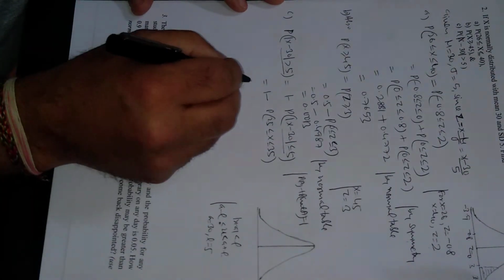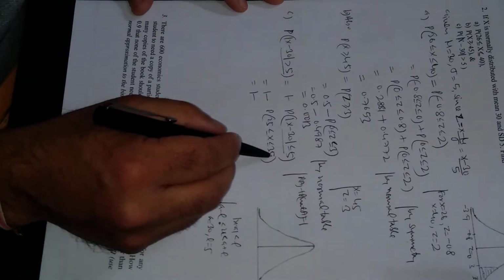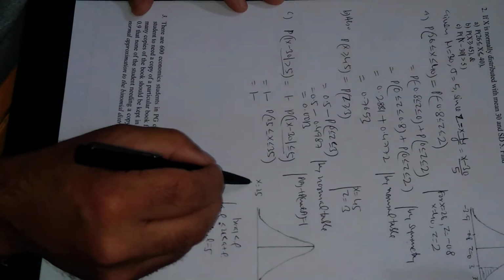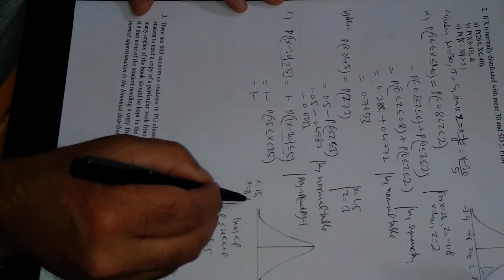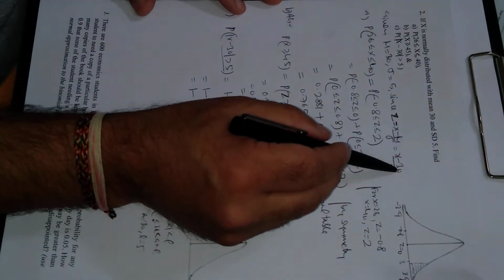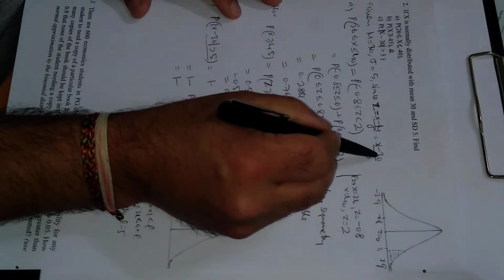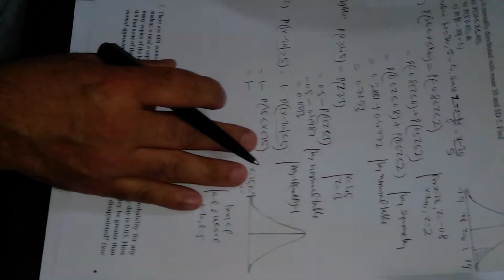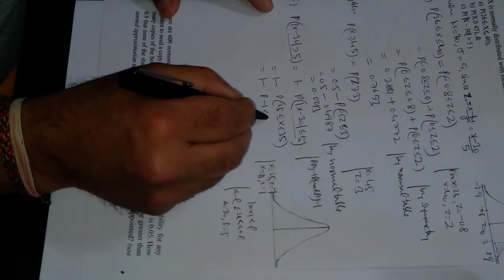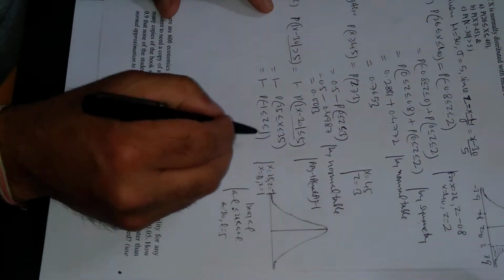Now we will convert this in terms of z. First x is 25 and second x is 35. Now we have to find z. When x is 25, z will be minus 1. When x is 35, z will be 1. This can be easily seen from here. So this is minus 1 to 1, minus 1 less than z less than 1. This is the value in terms of z, and this is the probability in terms of z.